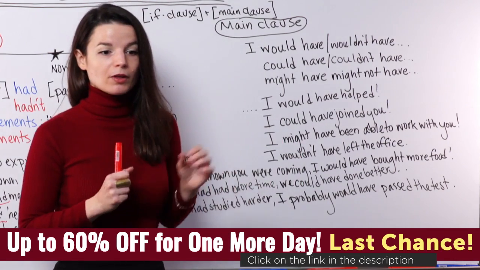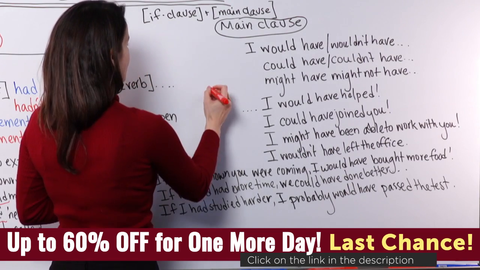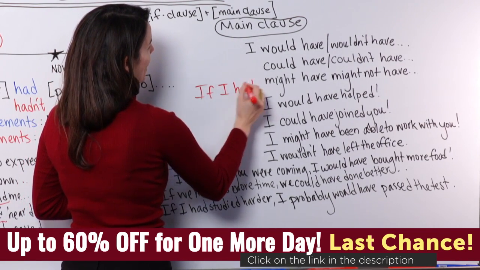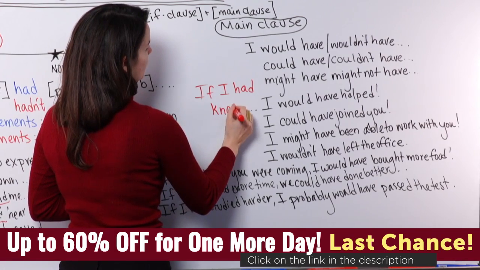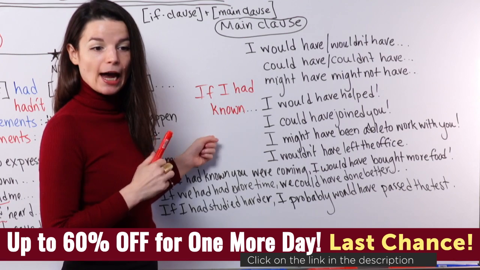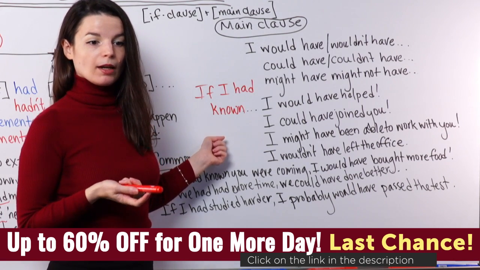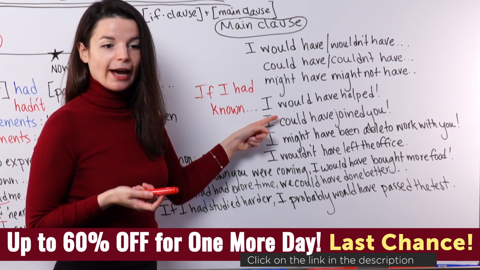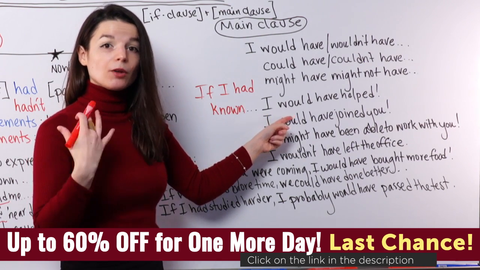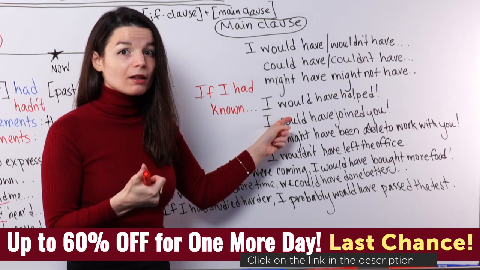It's fine. Let's use an example sentence like this. I talked about this earlier. If I had known. For example, let's use this part here. If I had known. So a simple if clause. If I had known something, I would have helped. So would expresses an unreal situation, but it's like saying will.